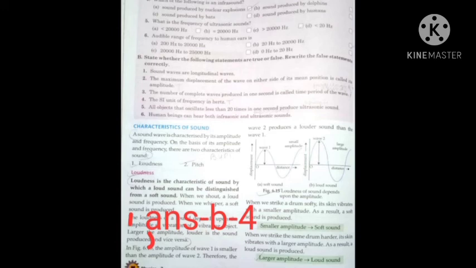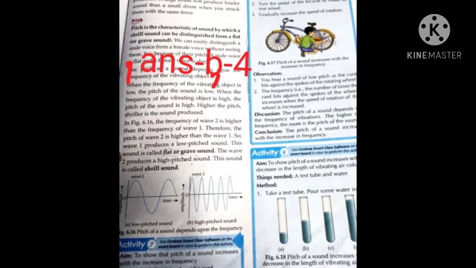Larger the amplitude, louder is the sound produced, and vice versa. Then come to page number 87, the second paragraph under the heading pitch. The pitch of a sound depends upon the frequency of the vibrating object. These are the two factors on which the characteristics of the sound depend. Okay.